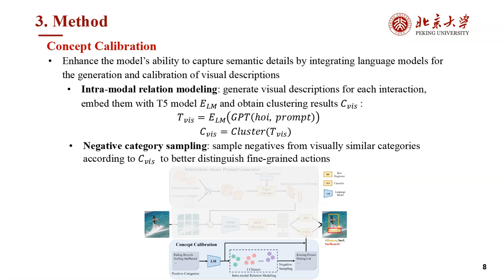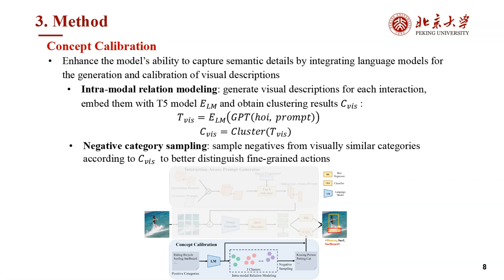To address the limitations of current vision language models in handling diverse and fine-grained interaction concepts, our INP-CC introduces an interaction concept calibration mechanism. This mechanism leverages large language models to generate and calibrate visual descriptions, allowing the system to capture much richer semantic details. First, in the inter-modal relation modeling stage, INP-CC generates fine-grained visual descriptions for each interaction type, and then uses the language model to turn these descriptions into embeddings.